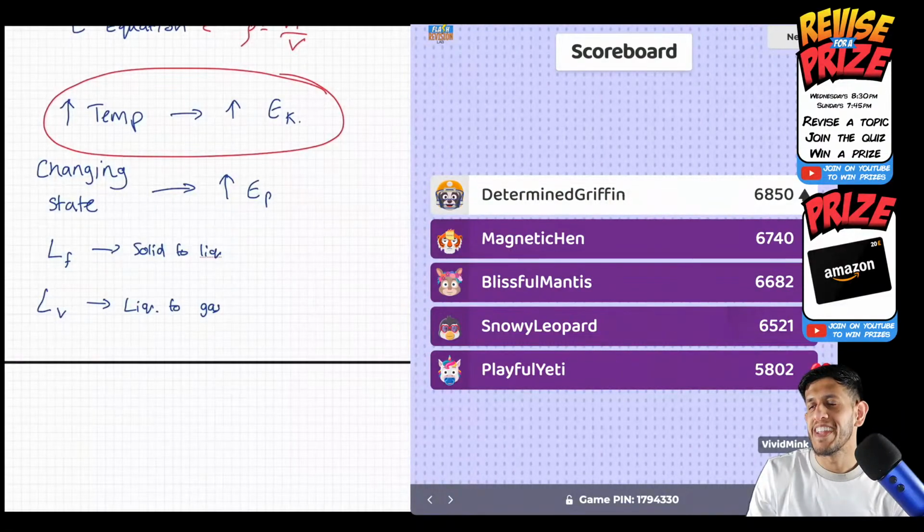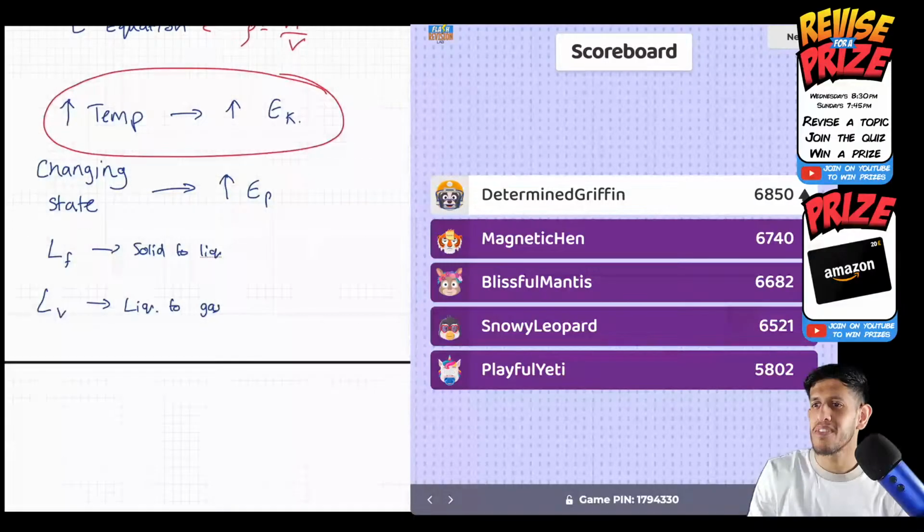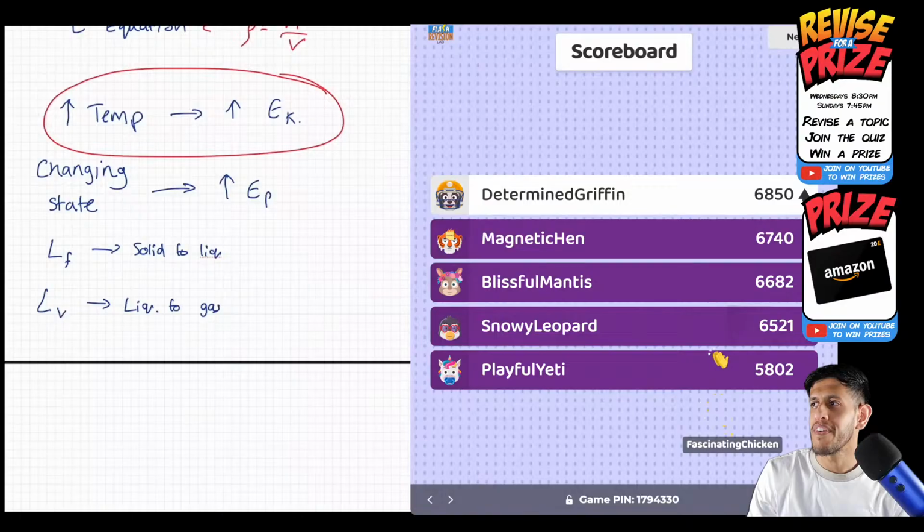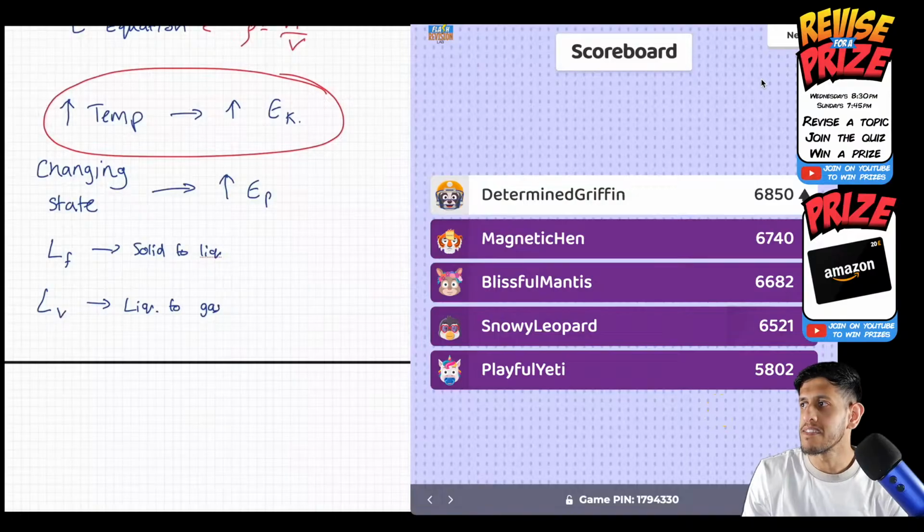Determined Griffin is back at the top, and there's 110 points in it. So that's quite a swing. I thought you were quite far behind, Philip. So you've gone and taken the lead. Let's see how it goes for the rest of it. I think 9 questions have been completed, so we have about 5 left. Okay. We're in the final 5. Let's see what the next one is.